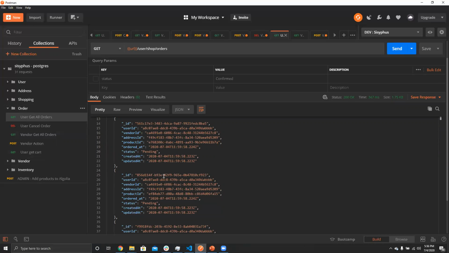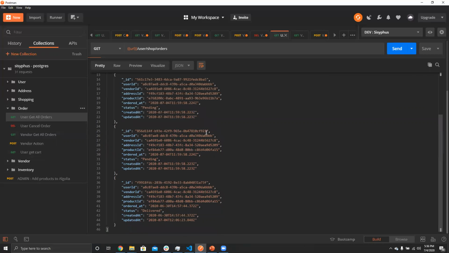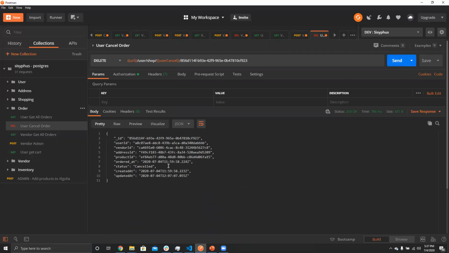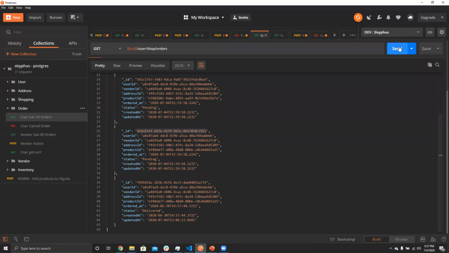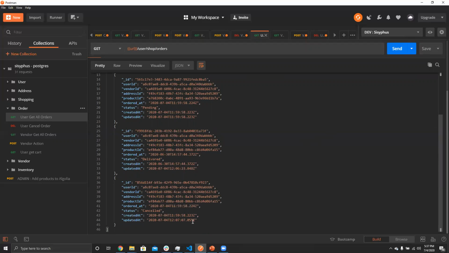If the user wants to delete something from his order list, then he can also just delete it. Those products which are not in the pending state, which are already delivered, the user cannot delete. As I'm sending here, it is saying cancelled. If I go to the user requests, then it will say delivered and pending, and also one is cancelled.